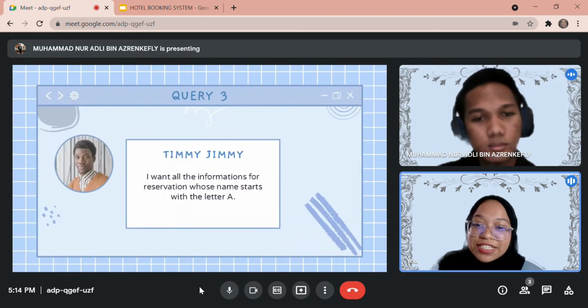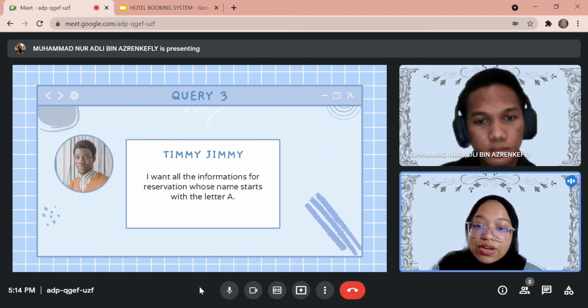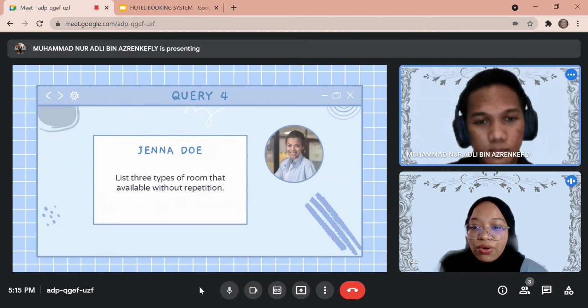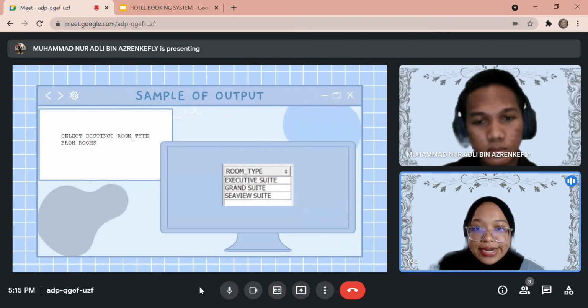Query number 3, Jimmy wanted all the information for reservation host names that start with the letter A. Insert the command as shown. This is a sample of output for query number 3. Next, we have query number 4. Jinado wants a list of 3 types of room that are available without repetition. So this is the sample of output for query number 4.